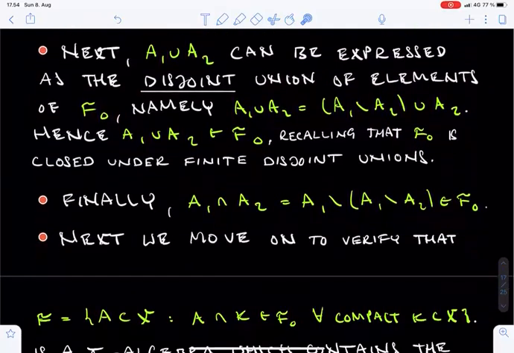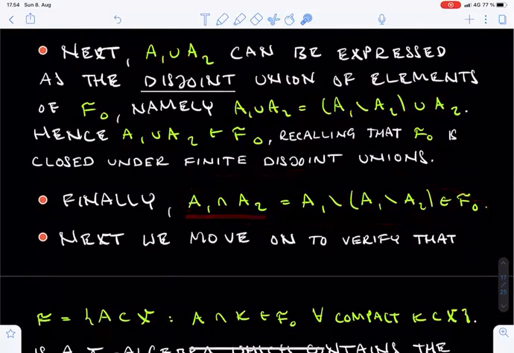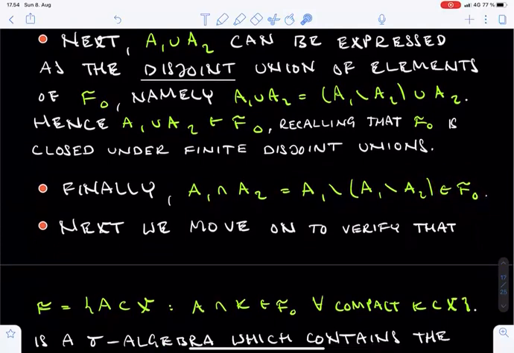Finally, the proof regarding intersections is even easier. The intersection between A1 and A2 can be rewritten as the difference between A1 and the difference of A1 and A2. Both sets appearing in this difference lie in F0, so the intersection of A1 and A2 lies in F0.